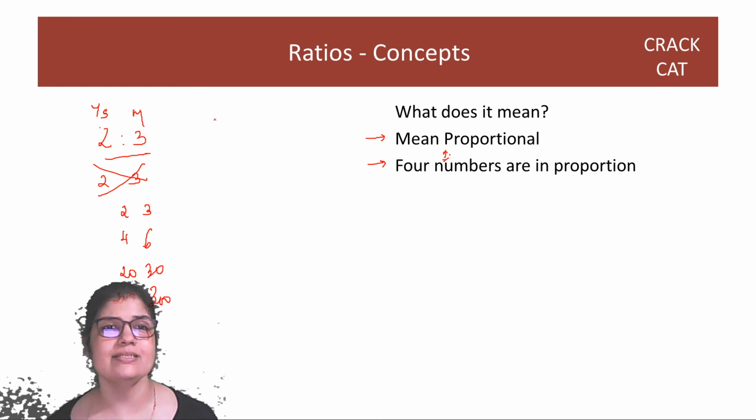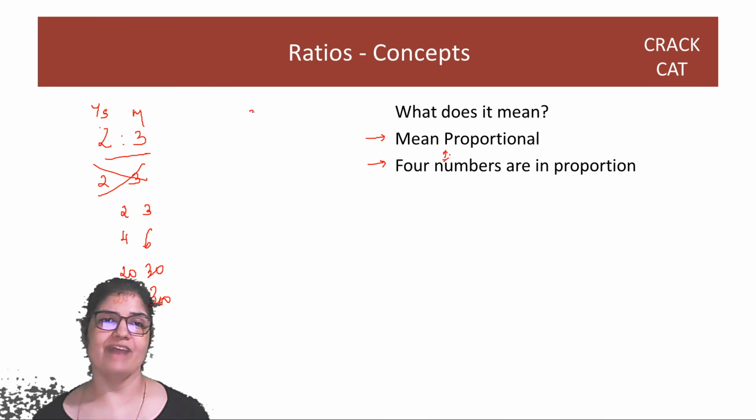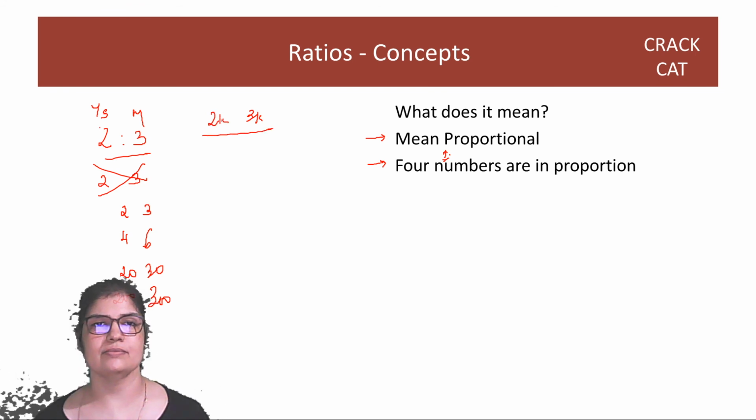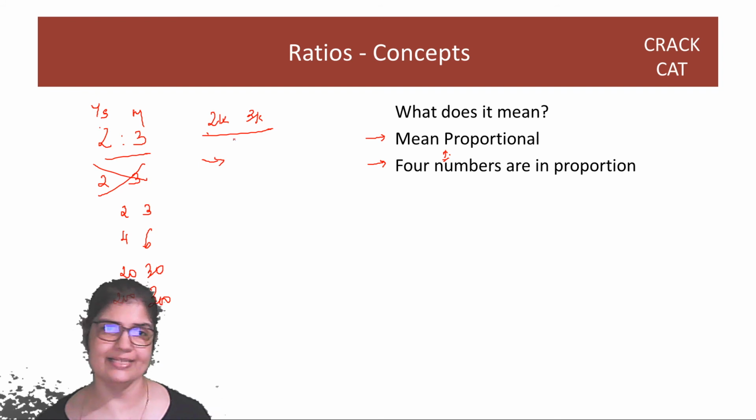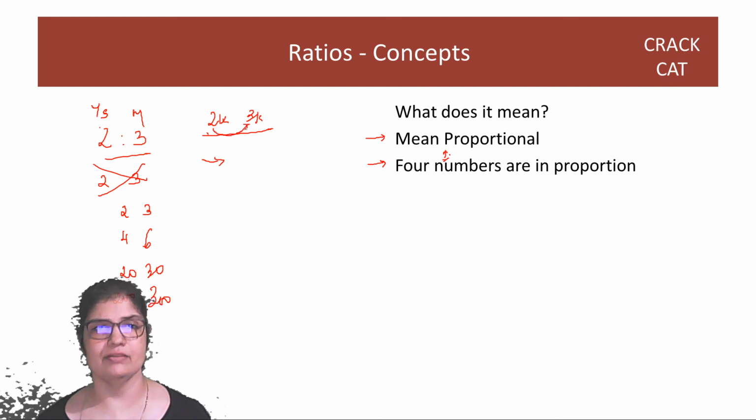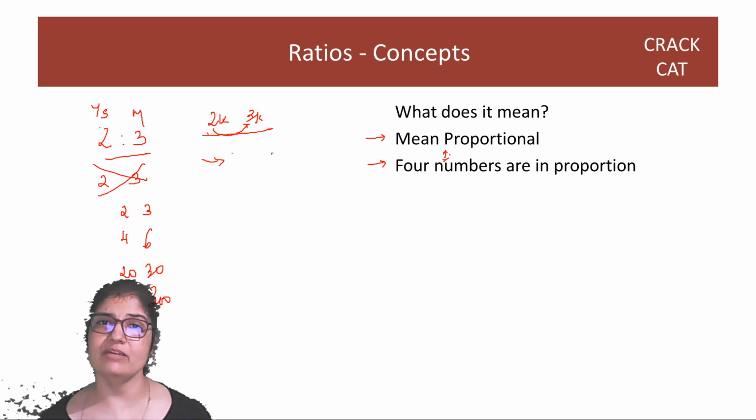It just means, a ratio means that there is a constant. That if I am 3K, my sister will be 2K. This is what it means. So given a ratio, we can't find exact numbers, but given a ratio and one of the numbers, we can find the other number. Given two numbers, we can find a ratio.